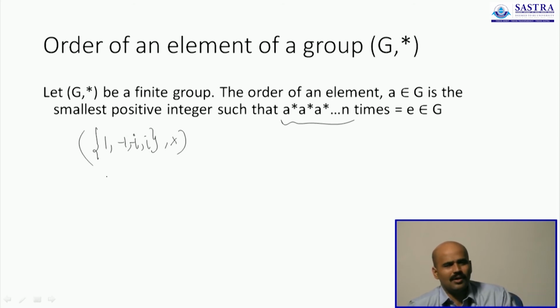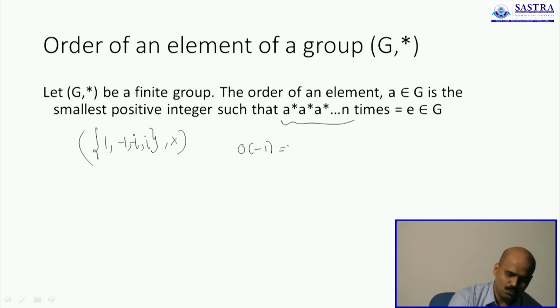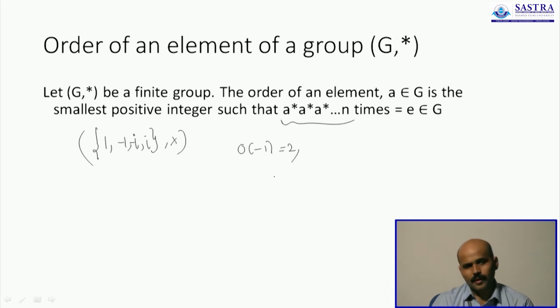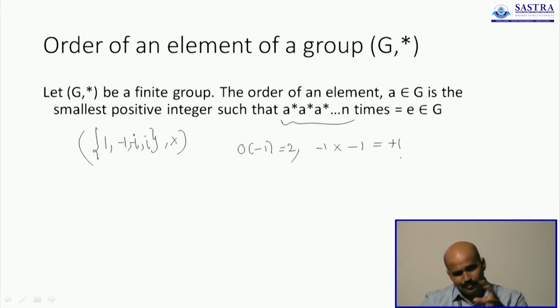Now let's try and write down the order of every element given here. What do I mean by the order? I'll repeat the element with itself so many number of times, as in n, to get back the identity element. It might look a bit difficult, but you will understand better with an example. The order of -1 is 2, because 2 is the smallest number such that -1 times -1 is +1. Of course, you can multiply -1 with itself 4 times to get back +1, but the smallest positive integer is what we are after.